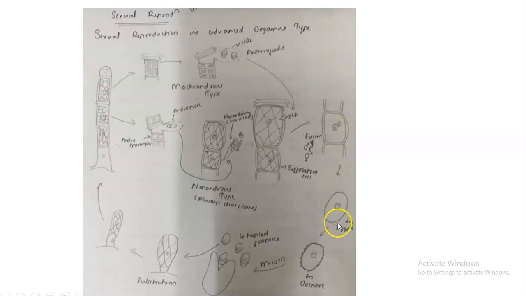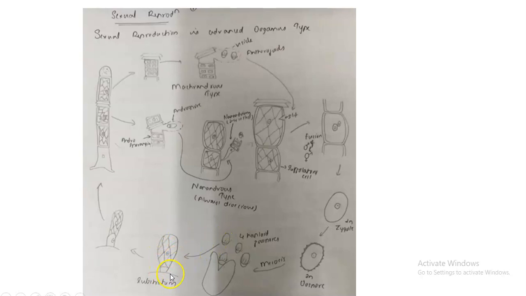Now what will happen? It will form a zygote, or oospore, which will undergo meiosis before its germination. That zygote will form 4 haploid zoospores, because the zygote was diploid. After germination, it will release 4 haploid zoospores. Each zoospore will have a hyaline area, just like we have seen in asexual reproduction. At its tip, it has a clear or translucent hyaline area surrounded by basal granules from which flagella arise, and it will attach to a substratum.